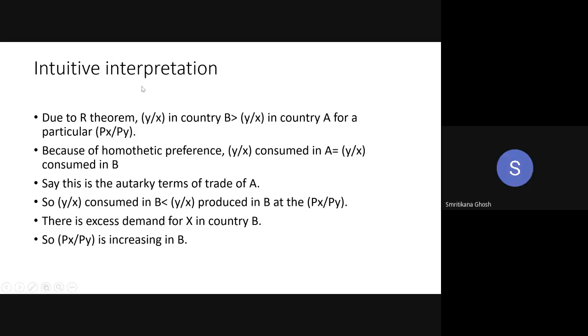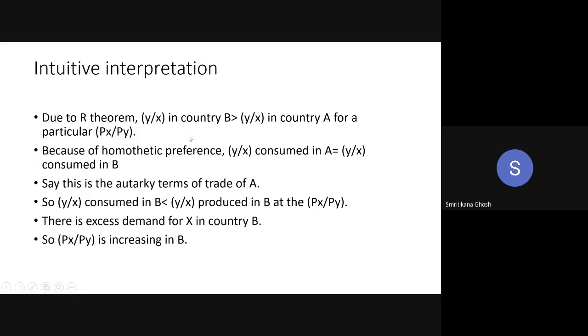Okay. So you can understand there is production difference, but there is no consumption difference. Now say that Px by Py, which we have written in our first bullet, for a particular Px by Py, say this is the autarky Px by Py of country A, because we are doing everything in terms of country A. There is some change in country B with respect to country A.